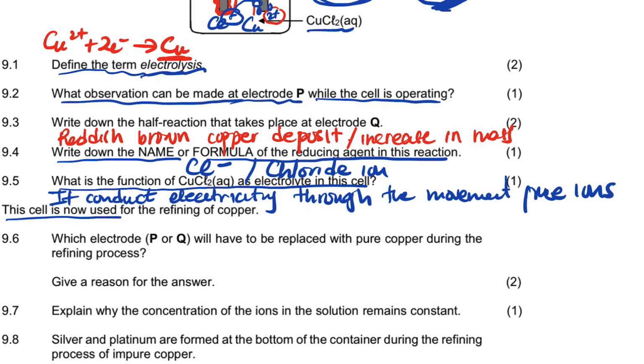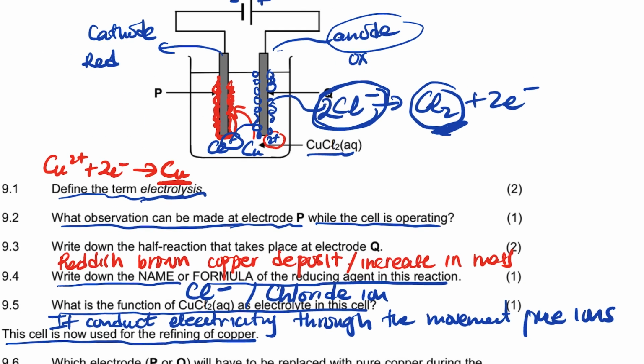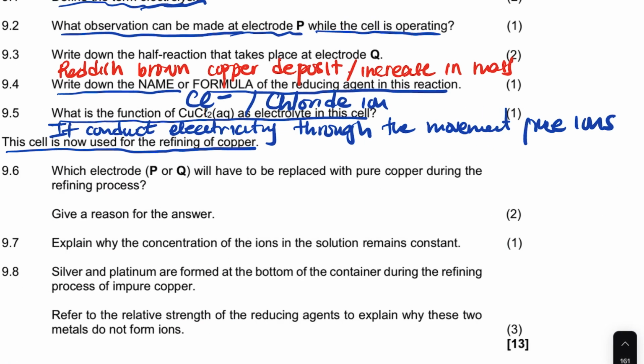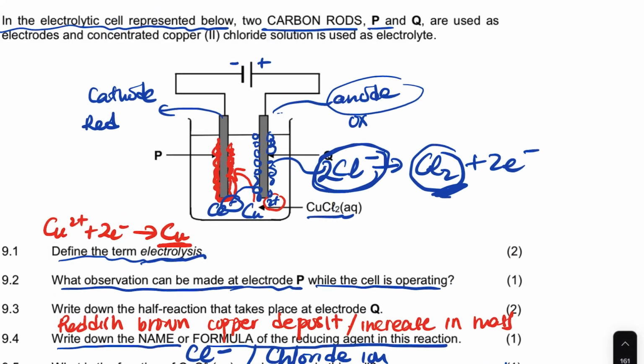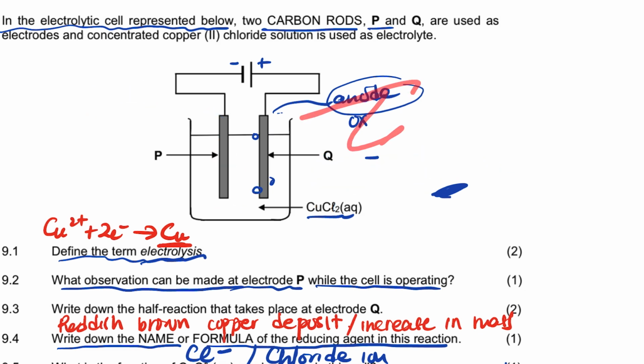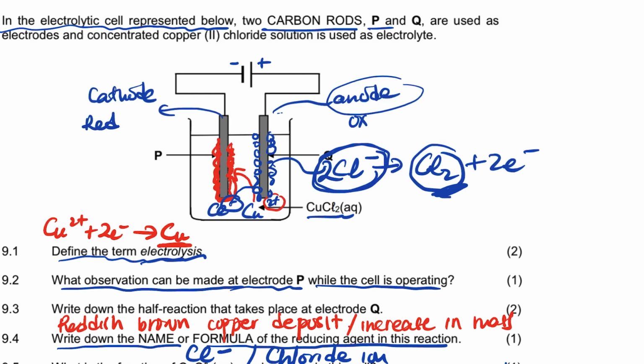Now it says this cell is now used for refining. Now this thing changes. Now it's the refining of copper, right? So when the copper is refined, there will be a pure and an impure. Let me erase this now.